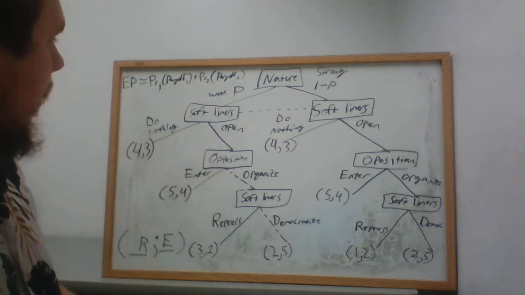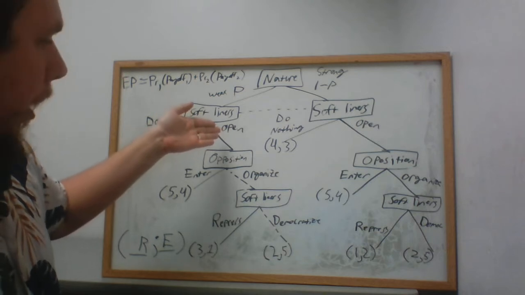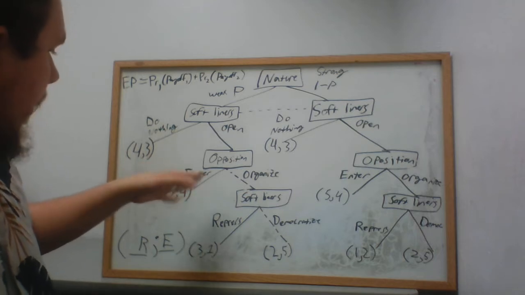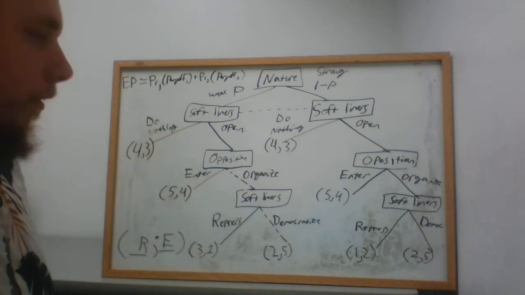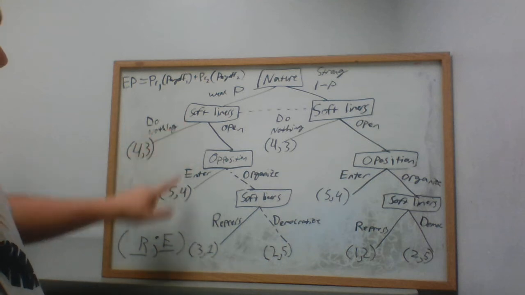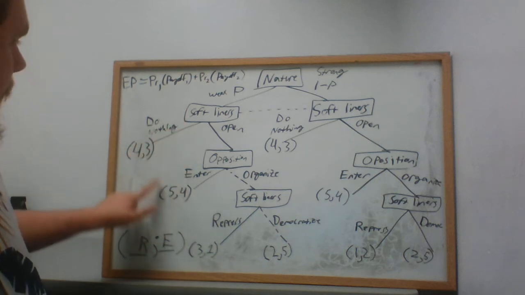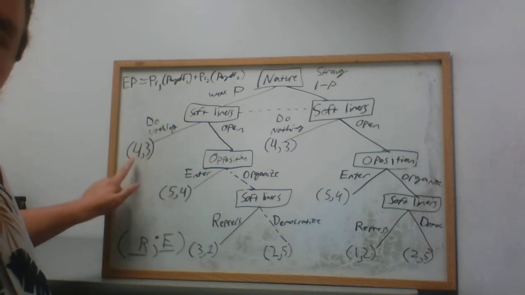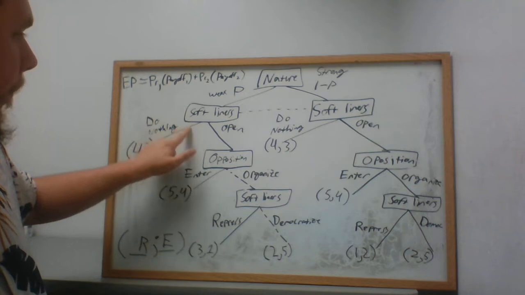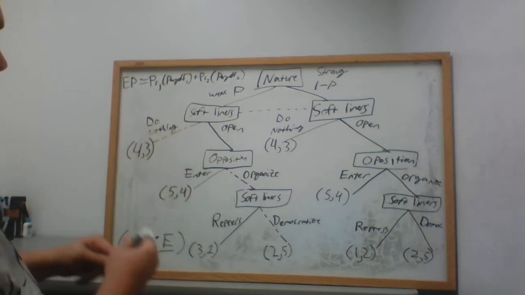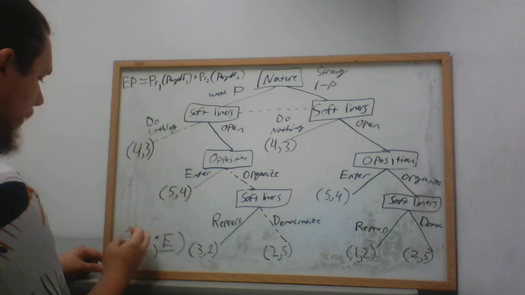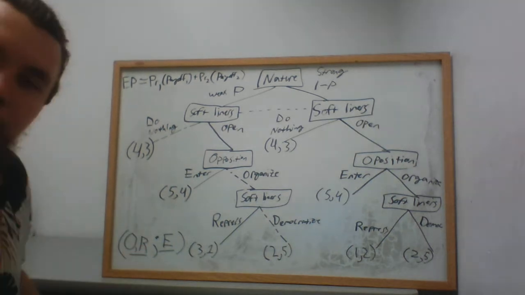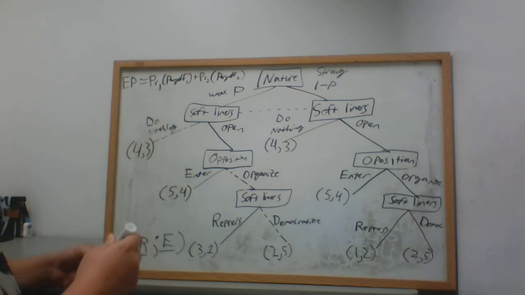So the softliners, knowing that if they were to open up, the opposition would agree they would enter into the agreement with the softliners. Okay, so the softliners in that case would get 5, and if they did nothing, softliners would get 4. They like 5 more than they like 4. They're going to open up, and we can prune that branch. Okay. I'm going to write O here for open. Okay? Great. You got that.